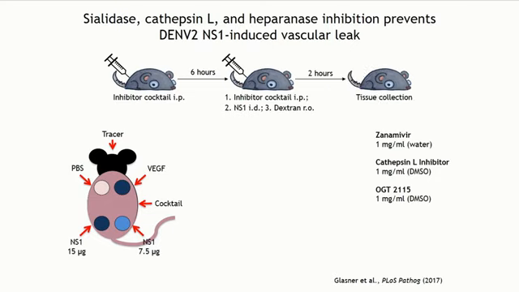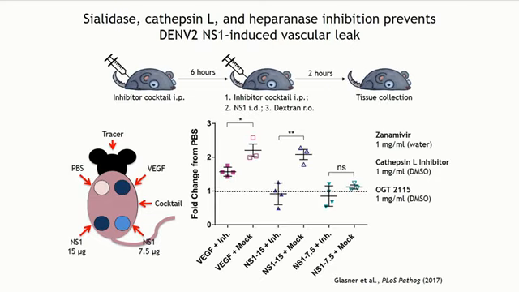And what we find here is that when we look at fold change from PBS, we see induction of vascular leak with VEGF and NS1 as we saw before when these animals are untreated or are mock treated with a vehicle control. But when we treat the mice with the actual inhibitor cocktail, we see a decrease back to PBS levels of the NS1-induced vascular leak. So this inhibitor cocktail is reversing the vascular leak we observe in our local model.